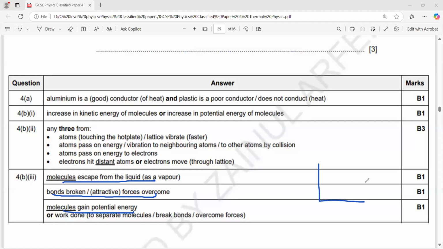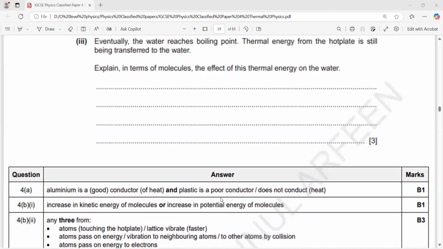Why do we say potential energy? Because the molecules are rising. So when the molecules are rising, what do they gain? Potential. So the answer is very simple and it's 3 marks, which means a high weightage. Because in IGCSE, usually you have a 4 mark question. You don't get a 6 mark or 8 mark question. On average, it's 2 to 3.